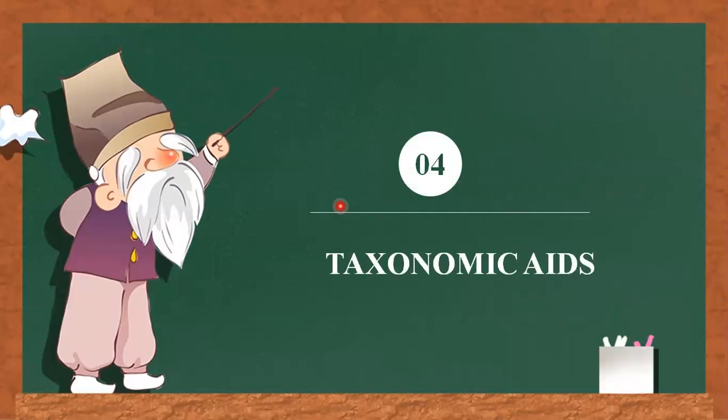Now we'll talk about taxonomic aids. Taxonomic studies of various species of plants, animals, and other organisms are useful in agriculture, forestry, industry, and in general in knowing our bioresources and their diversity. What do you mean by diversity? Diversity means the variety of organisms that is found in an environment. We have already talked about what diversity is.